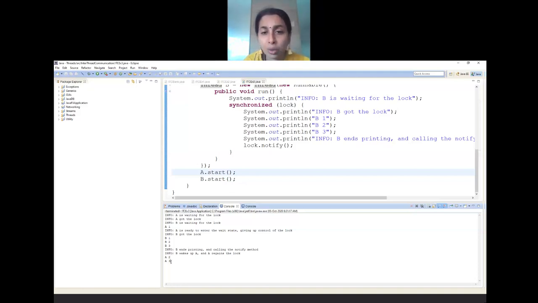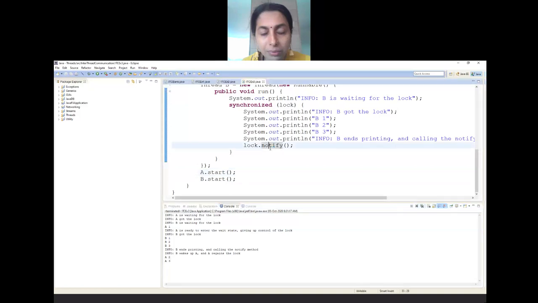Along with this, if I add the join method, then it becomes a total inter-thread communication, which also has mutual exclusion. Am I clear with this?